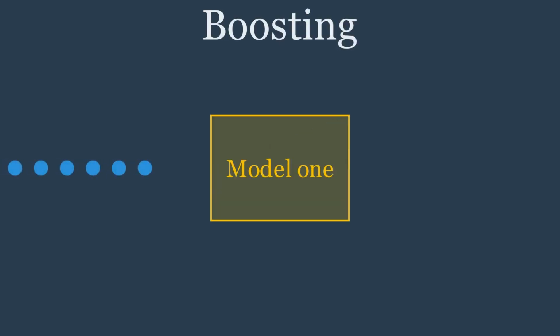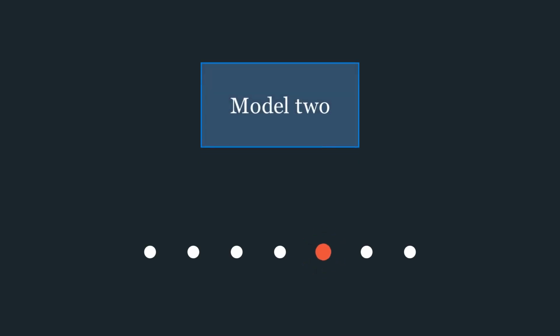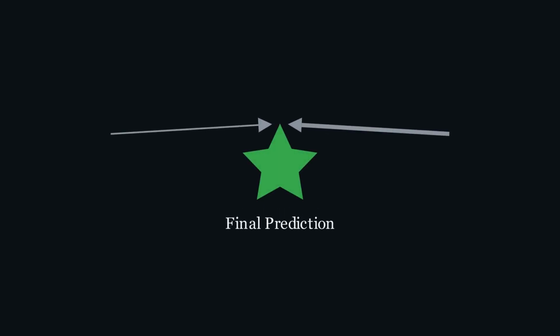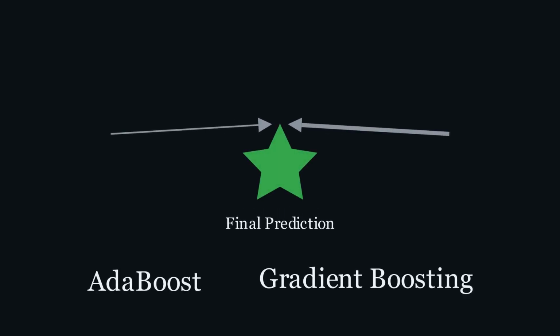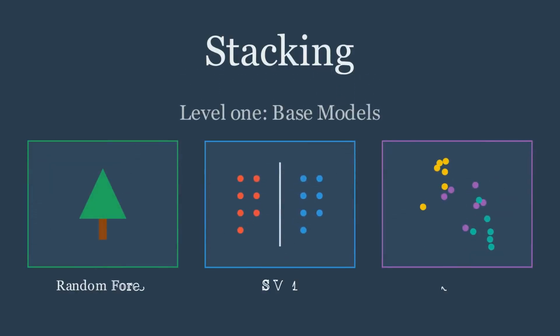Next is boosting, where each model learns from the mistakes of the previous one in a sequential process. The algorithm pays more attention to the data points the first model got wrong, and the next model focuses on fixing these errors. The final prediction is a weighted average of all the models, and popular examples include AdaBoost and gradient boosting. Finally, we have stacking, which is like hiring a smart manager to lead your team of diverse experts.